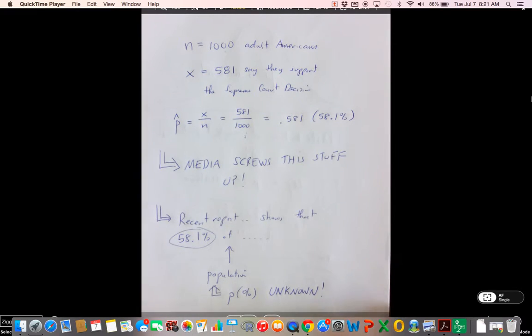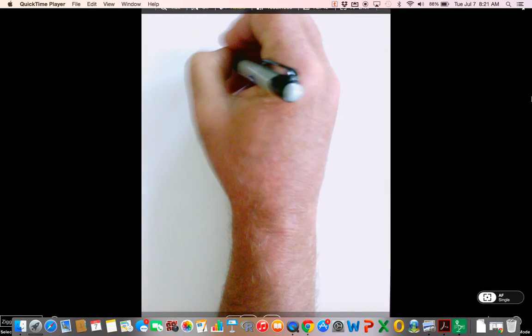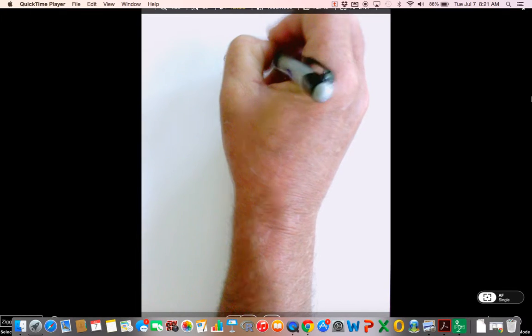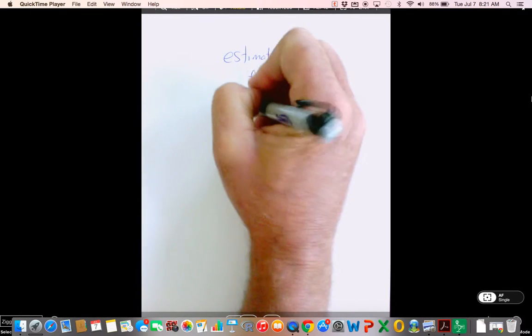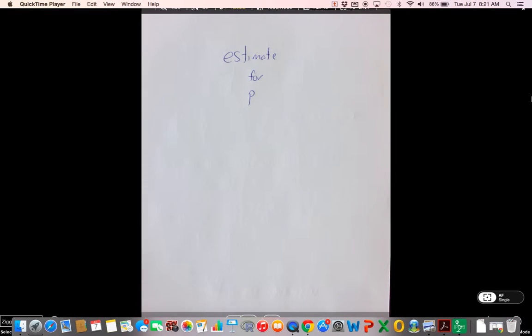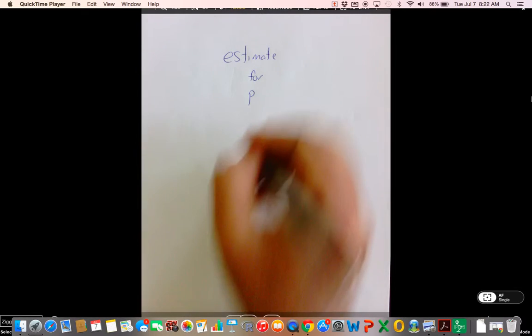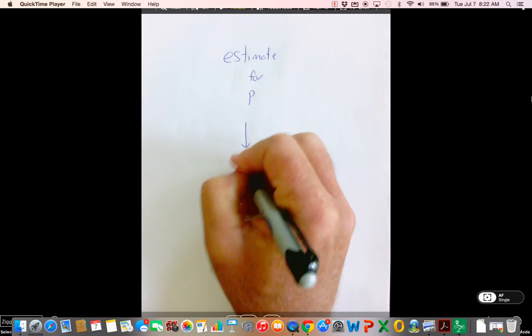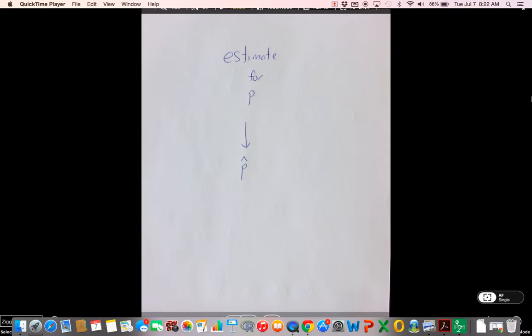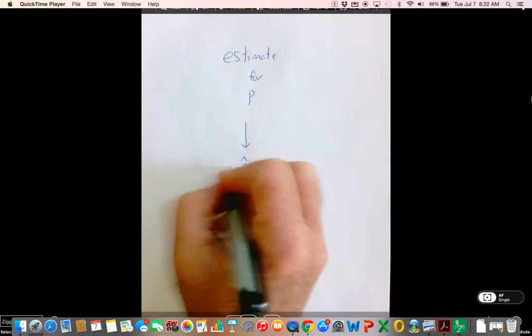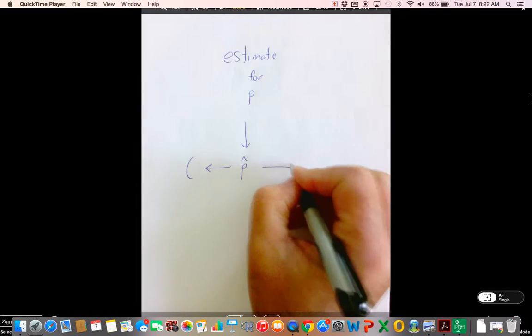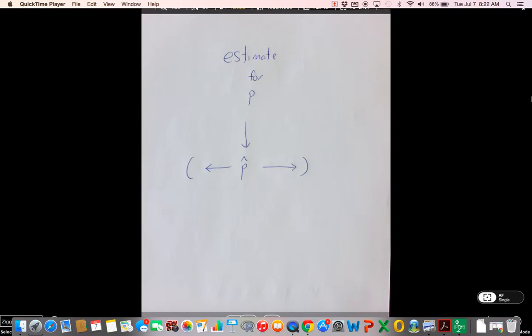But this is our estimate for P, the percentage of all adult Americans who support this decision. But because it's not perfect, because it has room for error, we're going to build a margin of error around this estimate and create a confidence interval.